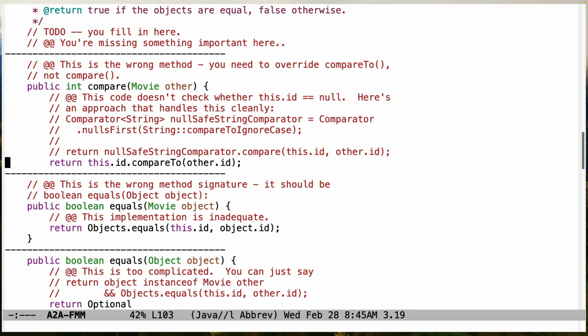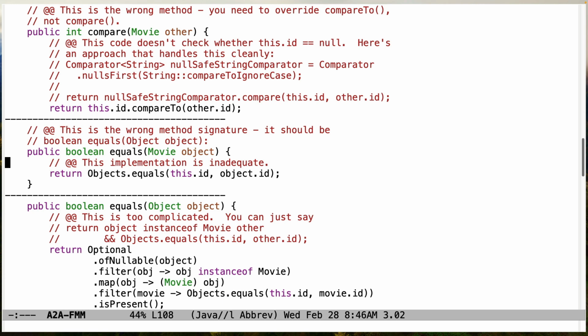So what you want to do instead is do some other way that will check for nulls. And I don't recommend you do assertions because that'll cause your code to break in a way that's probably overly dramatic. Here's a nice, cool way to do this where you use this Comparator.nullsFirst factory method with the String.CASE_INSENSITIVE_ORDER parameter, which will make you a null-safe string comparator. And then you can say nullSafeStringComparator.compare, and then that will properly handle nulls in a nice way. And it'll also, of course, ignore case.